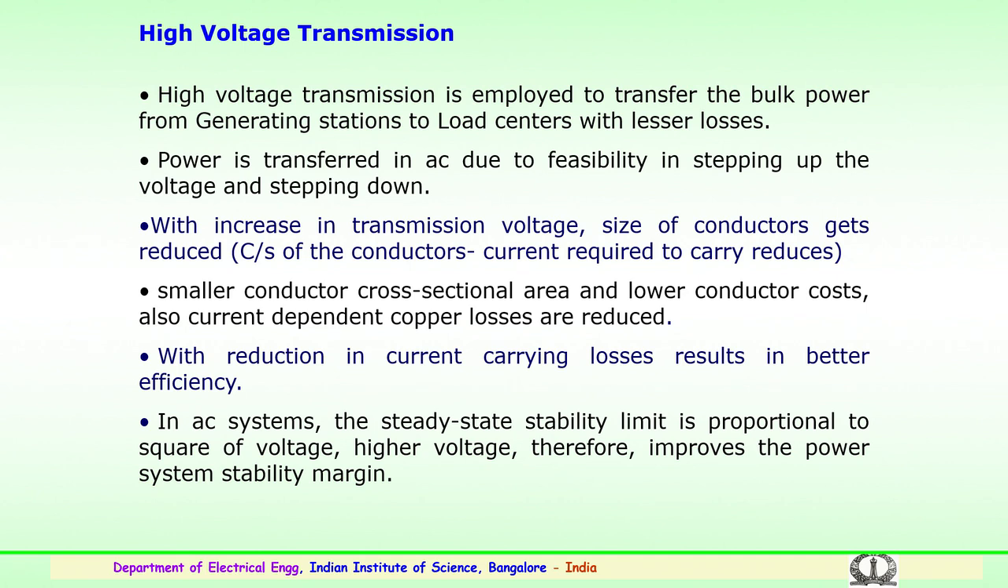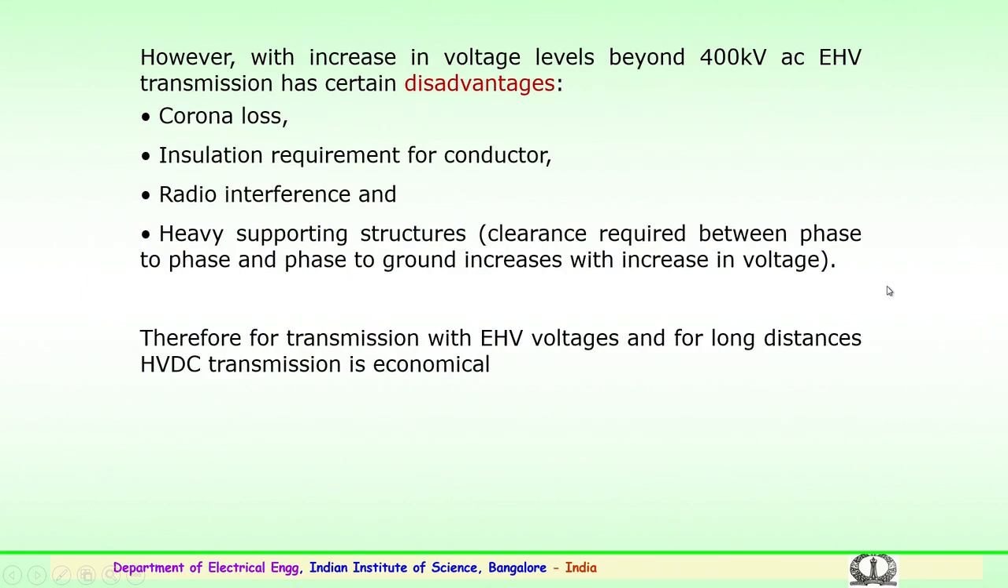In AC systems we all know that the steady state stability limit is proportional to the square of the voltage. So, the higher the voltage, the more this improves the power system stability margin. However, with an increase in voltage levels beyond 400 kV, AC extra high voltage (EHV) transmission has certain limitations or disadvantages.